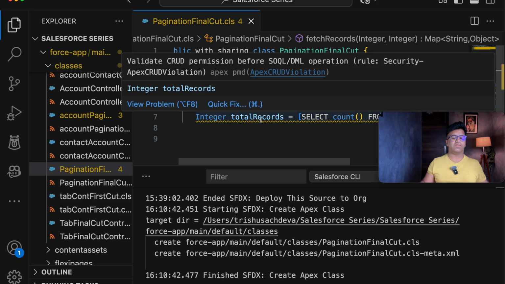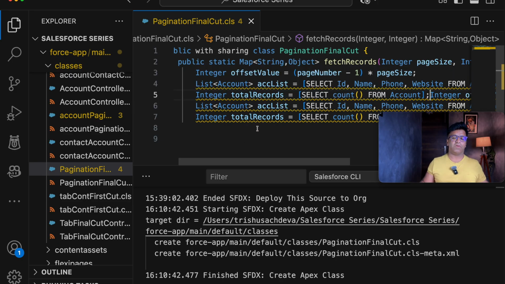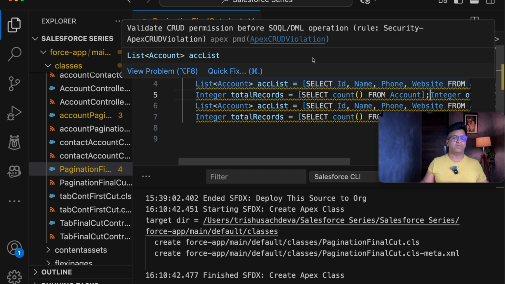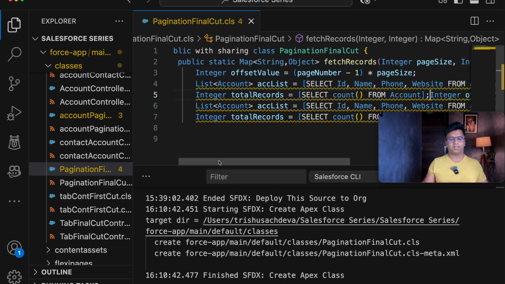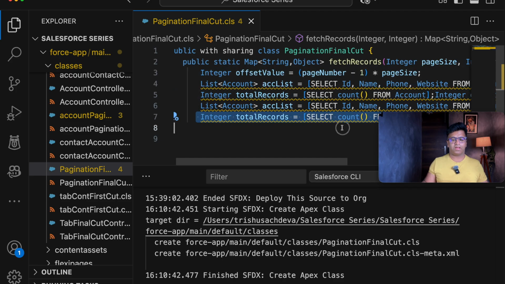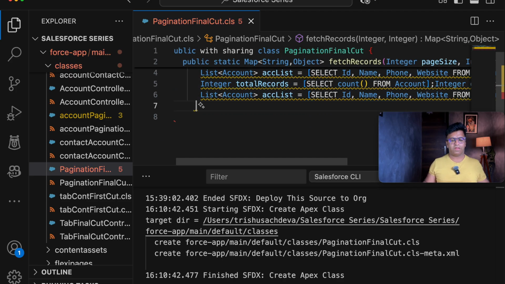Now let's assume the page number is 2. So 2 minus 1 into page size, which is 5, so the next offset is basically 5. By doing this, I'm using the offset value, and once we are done with this, we will be using these queries.